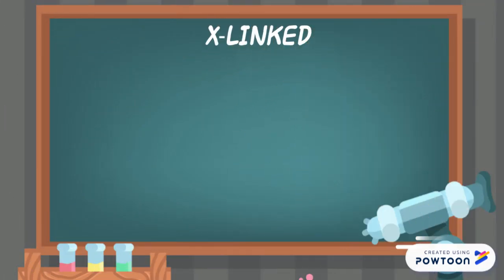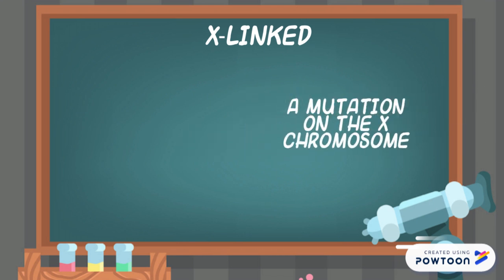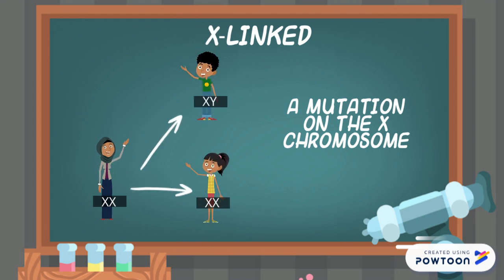Finally, X-linked inheritance is the inheritance pattern that follows a mutation on the X chromosome. A mother with two X's can pass down a mutated X to her daughter or her son. However, a father with an X and a Y can only pass down his X to his daughter, not his son.